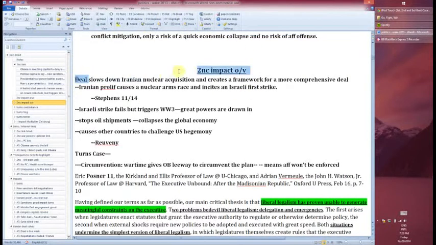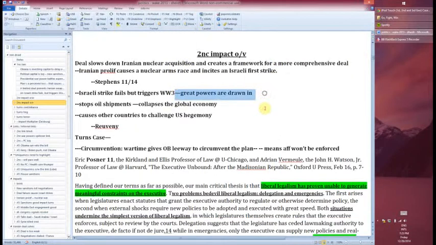So this is a quick explanation of the DA. Deal slows down Iranian nuclear acquisition and creates a framework for a more comprehensive deal, right? So this is an explanation. Iranian proliferation causes a nuclear arms race and sets off an Israeli first strike. That's Stevens. That triggers World War III because great powers are drawn in, which stops oil shipments, which collapses the global economy, and causes other countries to challenge U.S. hegemony, which collapses hegemony. That's the Rubin evidence, right?